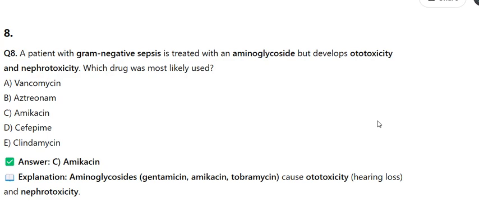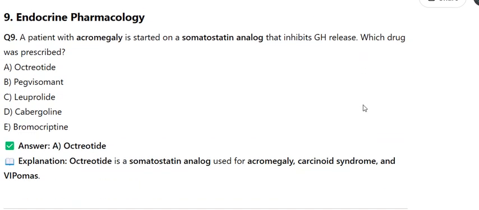9. Endocrine pharmacology. Q9. A patient with acromegaly is started on a somatostatin analog that inhibits GH release. Which drug was prescribed? A. Octreotide, B. Pegvisomant, C. Leuprolide, D. Cabergoline, E. Bromocriptine. Answer A. Explanation. Octreotide is a somatostatin analog used for acromegaly, carcinoid syndrome, and VIPomas.